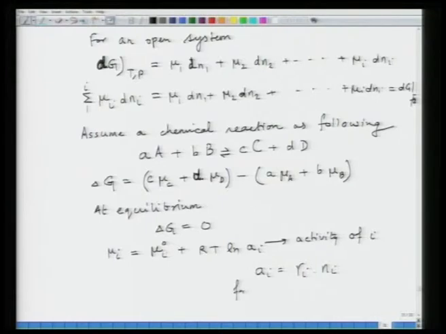For an ideal solution, gamma i is equal to 1, so ai is equal to Ni. Okay, now let us move to the next slide.